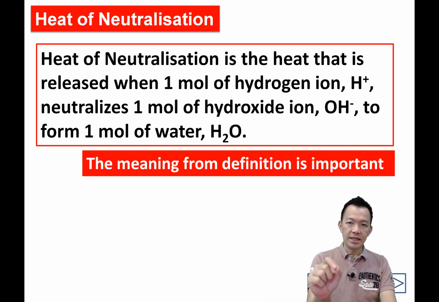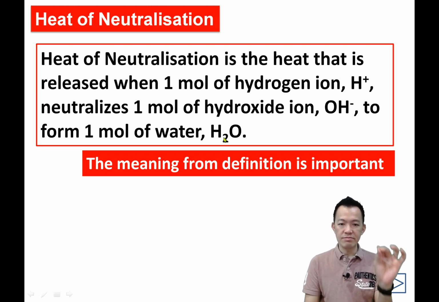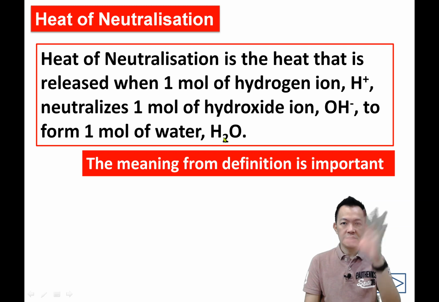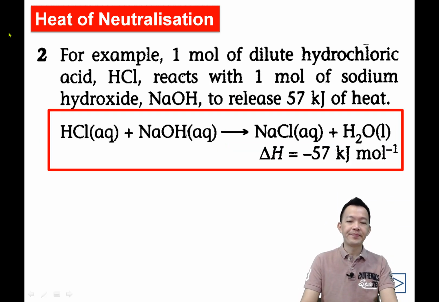And the wrong answer will look like this. The wrong answer, 错的答案每个人都是这样写的，他们大致上都有一种 pattern 的。Heat of neutralization is the heat energy released when 1 mole of acid neutralizes 1 mole of alkaline to produce water. Sorry, we don't accept the answer like this. So heat of neutralization is the heat released when 1 mole of hydrogen ions neutralizes 1 mole of hydroxide ions to produce 1 mole of water. 这是真正的意思，它真正的意思只有这个，其他请你自己拿0分。